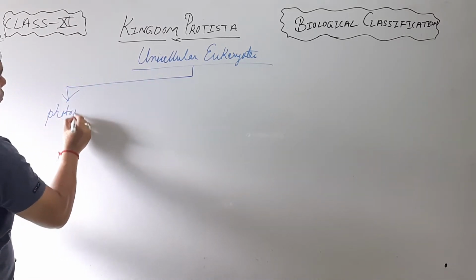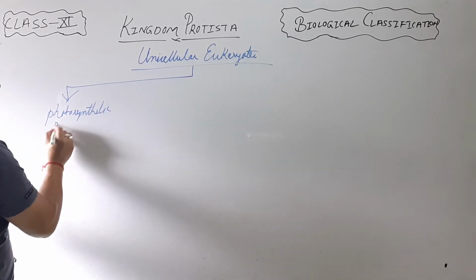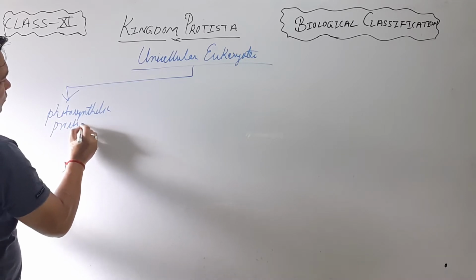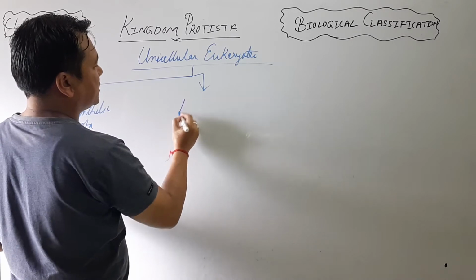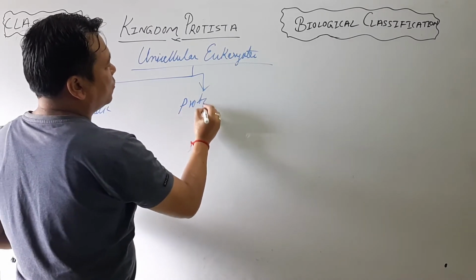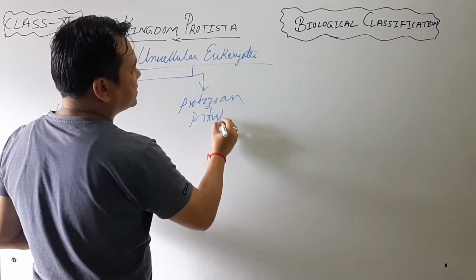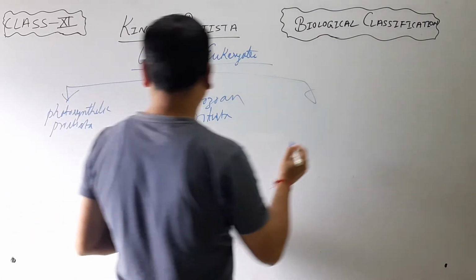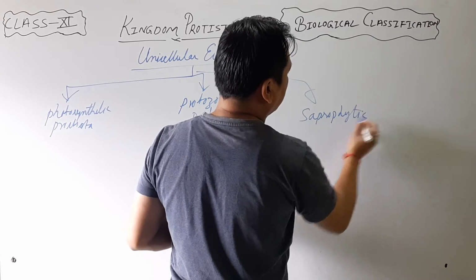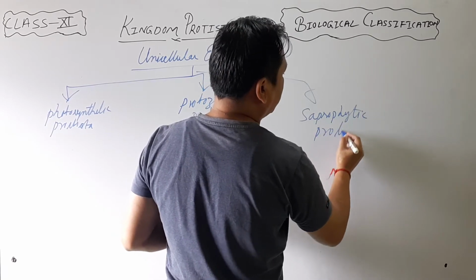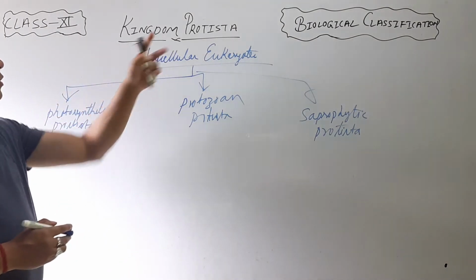They are photosynthetic Protista. The second one is protozoan Protista, and the third one is saprophytic Protista. Okay, so these are the different types of Protista.